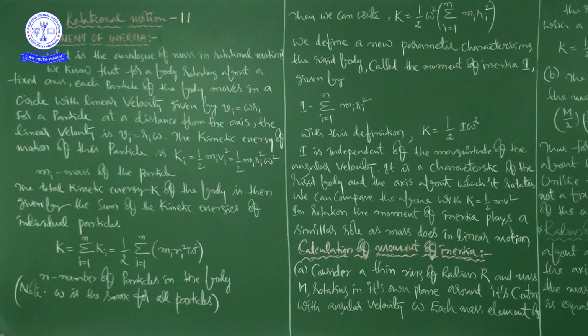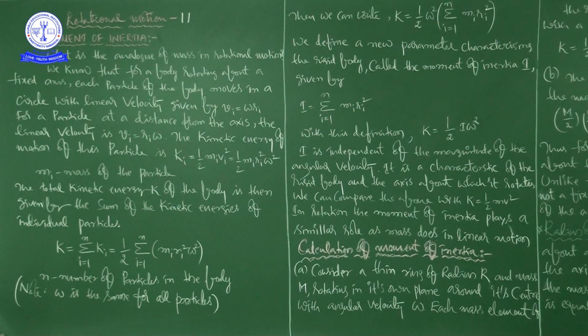And we are writing this value, that is 1 by 2 into mi ri square omega square. That is the kinetic energy of motion of this particle, right? mi is the mass of the ith particle.